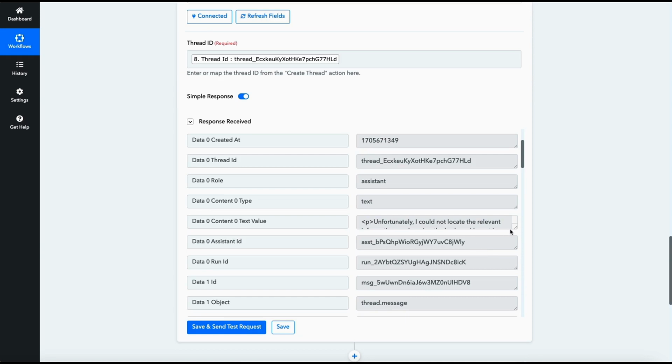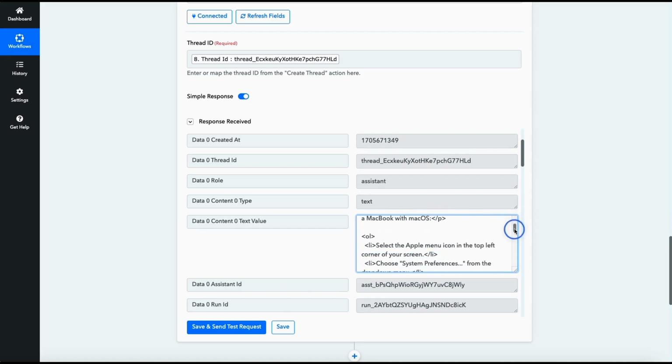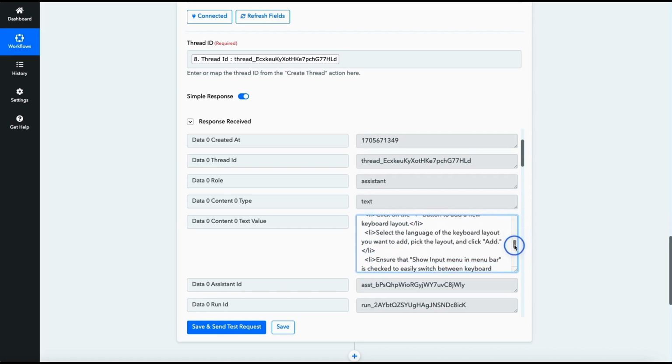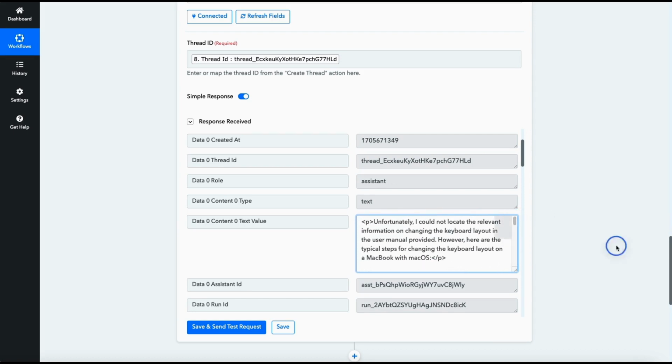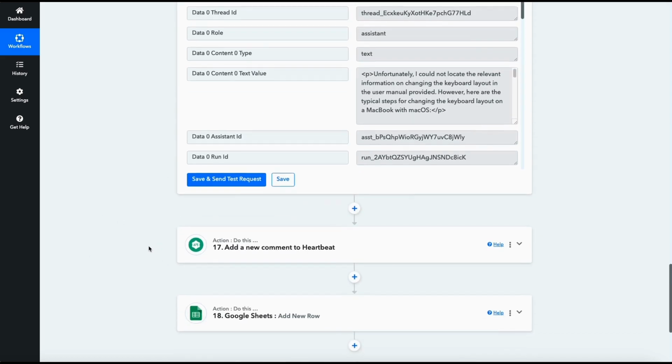And oh, that's interesting. It says, "Unfortunately, I couldn't locate the relevant information on changing the keyboard layout in the user manual provided." But then this is when it starts accessing its general memory, the GPT, whatever it has in there. Okay, just pretty cool, because I guess you want the assistant to try. It's funny that it couldn't find how to do the keyboard layout. So now we need to add this comment into Heartbeat.